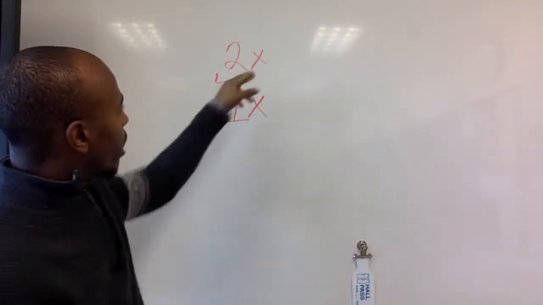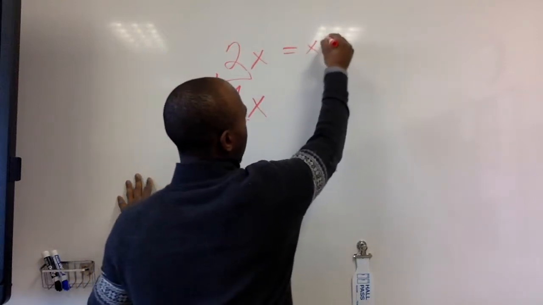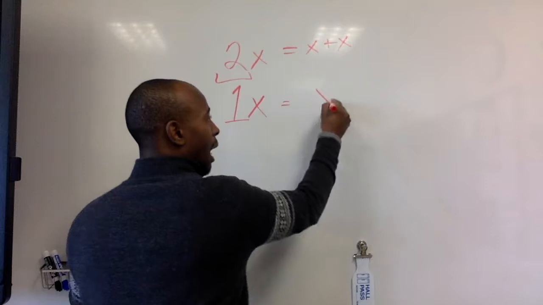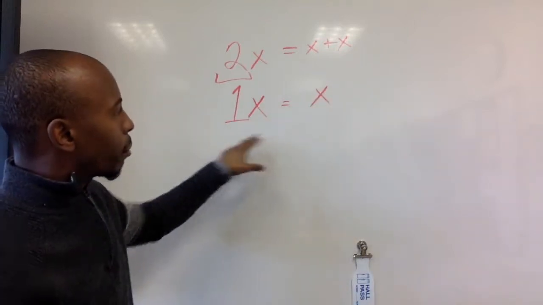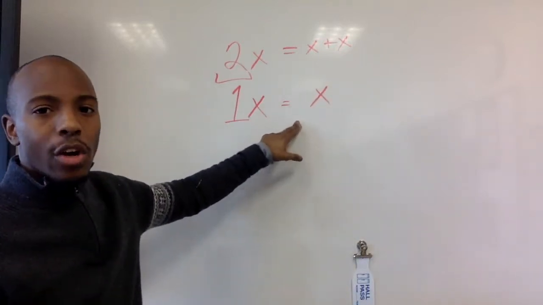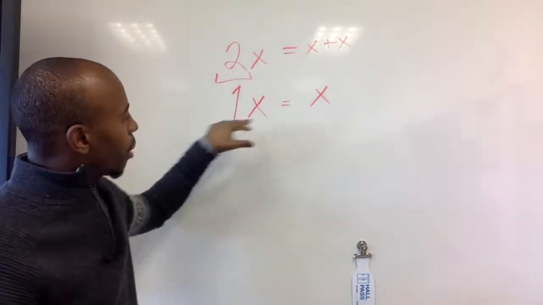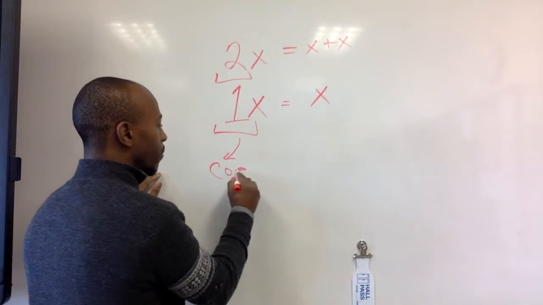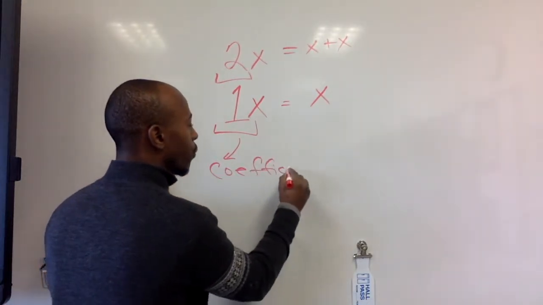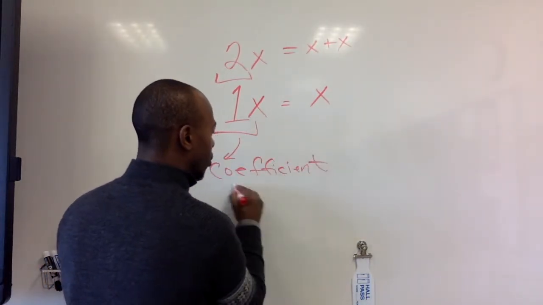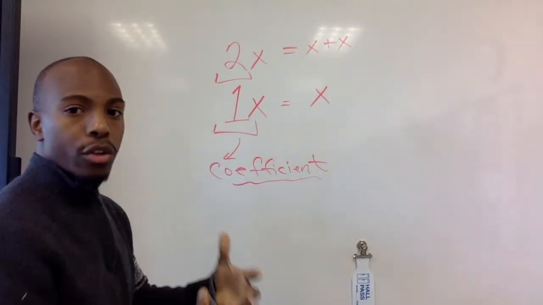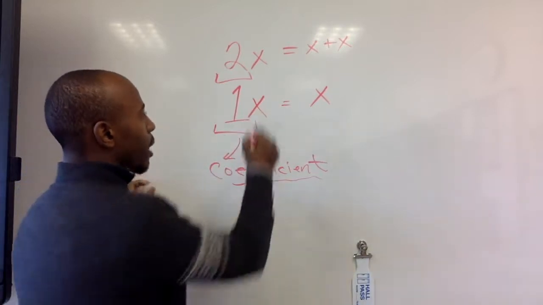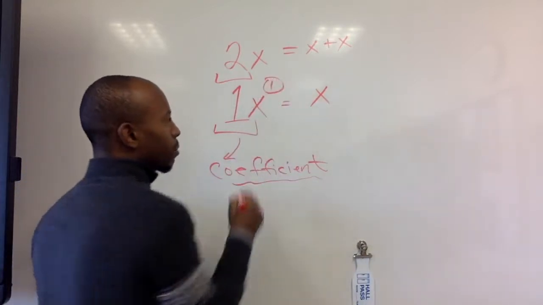I can write this as x plus x, and that gives me 2x. I can just write this as x. Even though the number 1 is not in front of it, I know there's only 1 x there, so the number that has to be in front of it is 1. This number is called a coefficient. Maybe later on as we go further in our units, you have to know this is a coefficient, that's a variable, and then this number up here is an exponent.